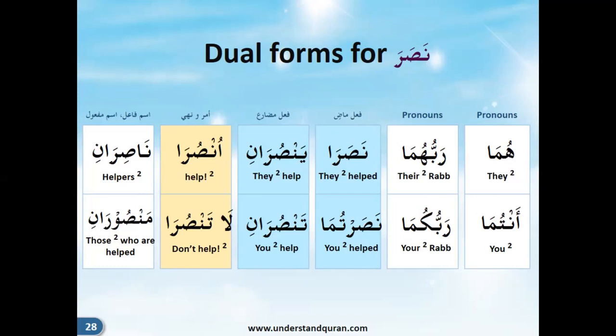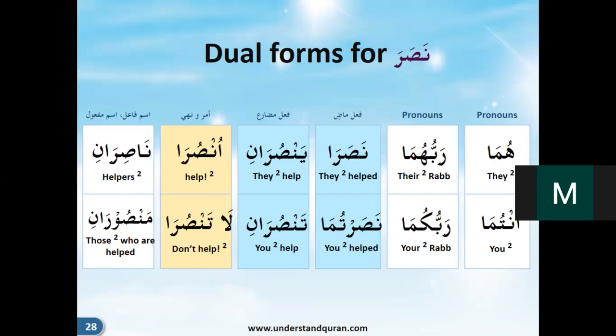Nasir, nasirani, and nasiruna. Mansur, mansurani, mansuruna. So that way you get the single, dual, and plural, all of them together. Okay. Yes. But this is tansuru, tansurani, tansuruna. In the third person, yansuru, yansurani, yansuruna, tansuru, tansurani, yansurna.